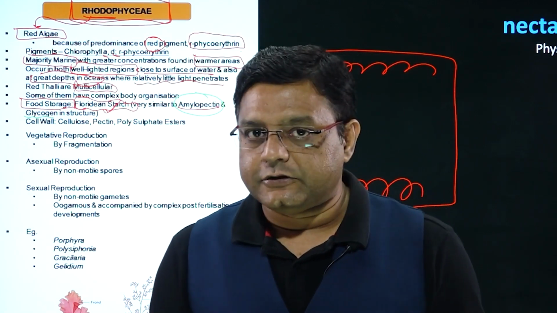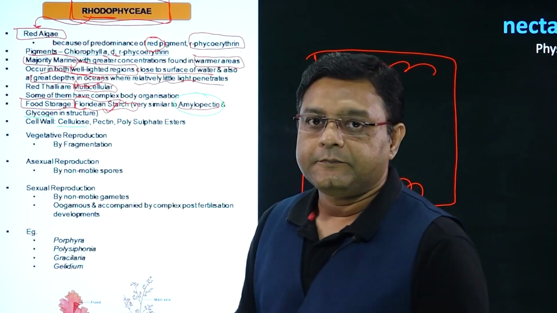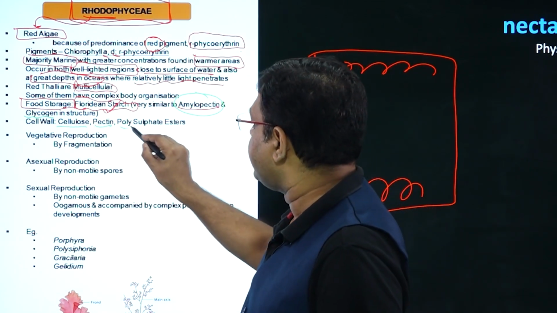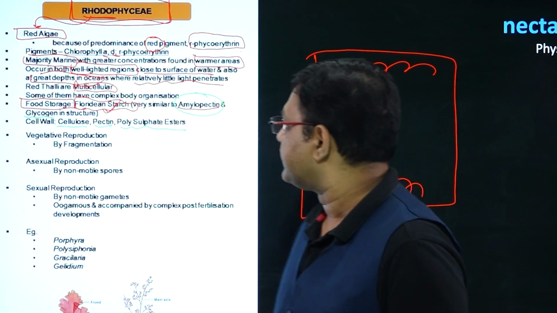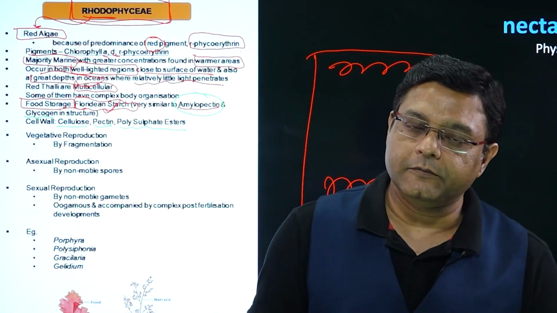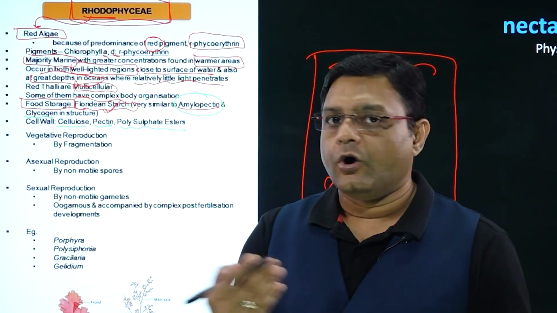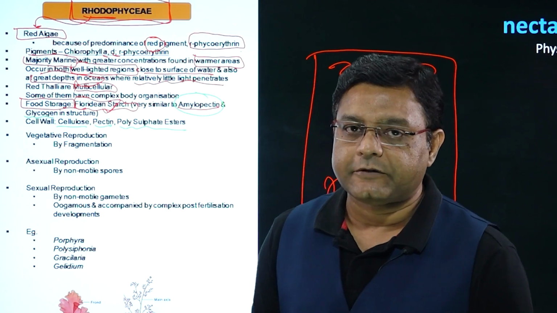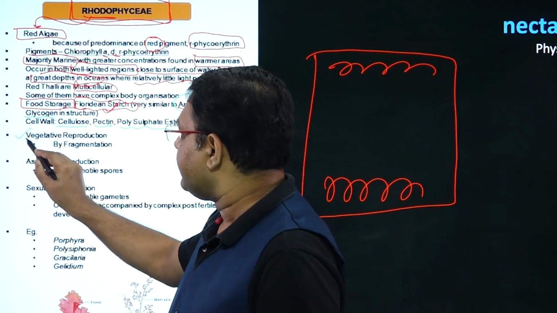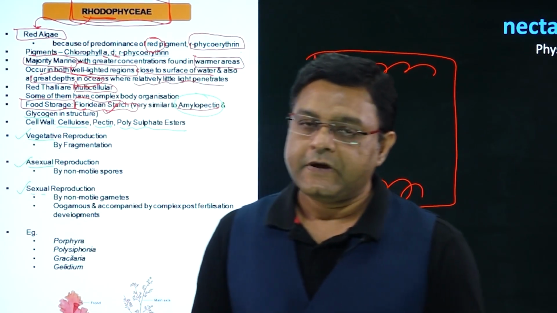Talking about the composition of the cell wall, in this particular case, it is cellulose, it is pectin, it is also polysulfate esters. So these three parts form the composition of the cell wall. Talking about the reproduction part, all the three types of reproduction are present. The first is vegetative, second is asexual, and the third is sexual.